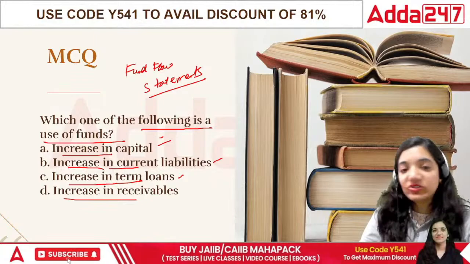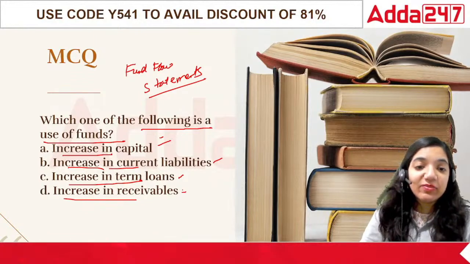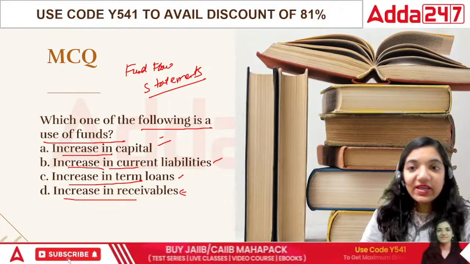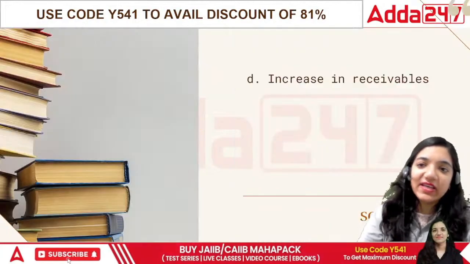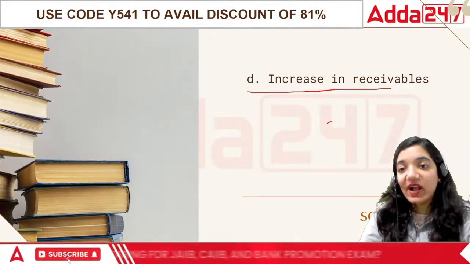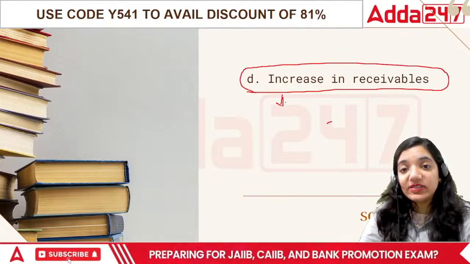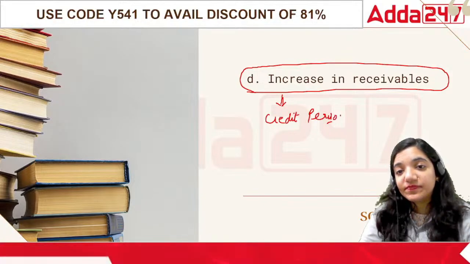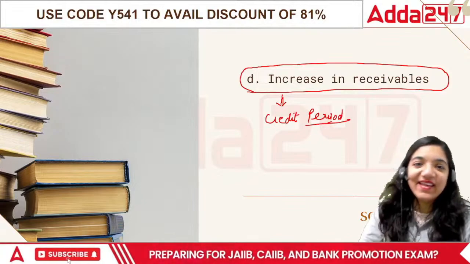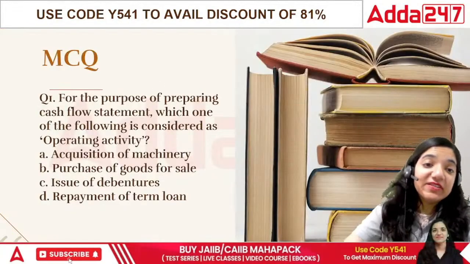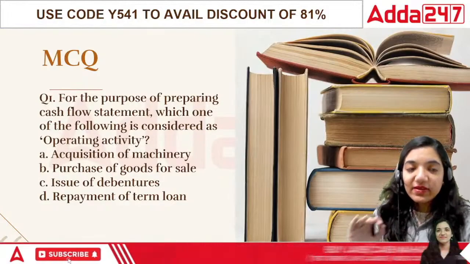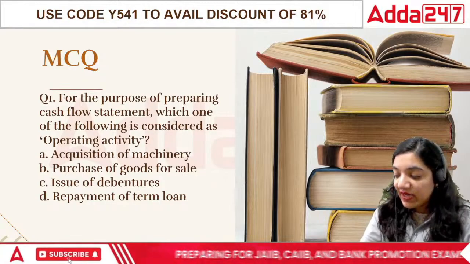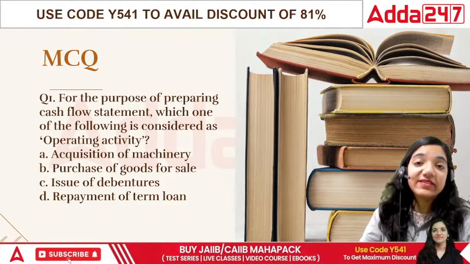And then comes the last one, that is increase in receivables. In this case, people haven't paid us yet, they are yet to pay us, right? So if they're yet to pay us, what would be the answer? It is increase in receivables, because we are giving them a credit period, isn't it? I've given them a credit period, right? So when we talk about the credit period, this means we are giving them a particular period of time where they can give us the money later on, isn't it? That is the point. If they can give us the money later on, that means it is a kind of application of funds itself.